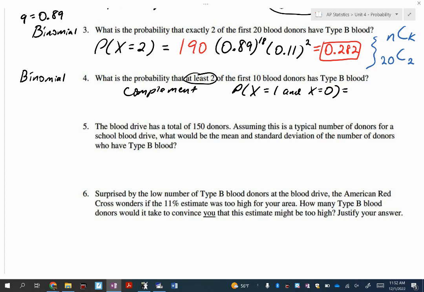So, okay, Australia, your brain is right. If I was doing at least 6 out of 10, I'd plug in 5. So in this case, I'm going to plug in 1. If I plug in 1 there, it's not just going to tell me 1 out of 10. It's going to go to the one below it, which is 0 out of 10, so it'll take both of those and add them together. Okay? So let's go to the calculator.